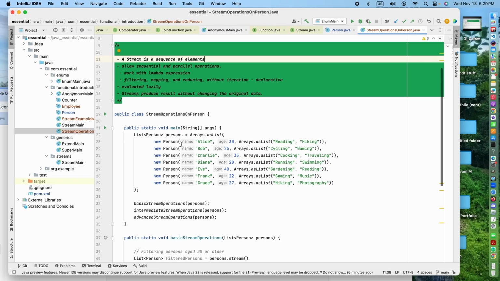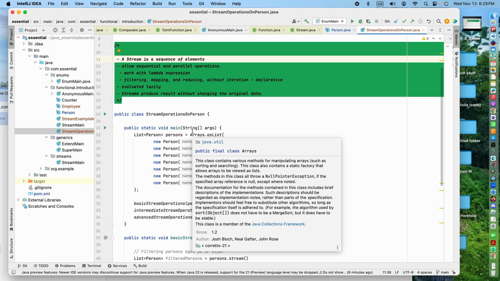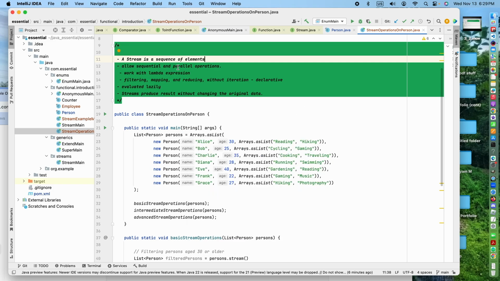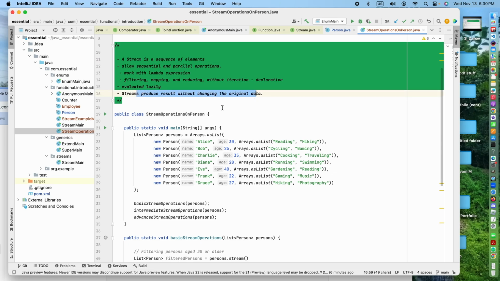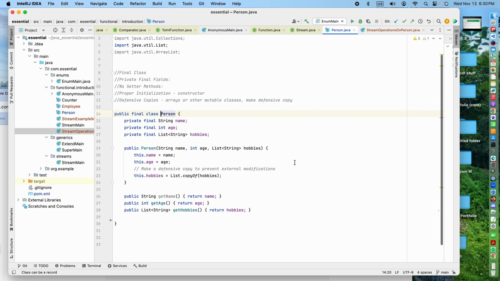I create an immutable object, because an immutable object is good for functional streams. An immutable object is not modifiable, and a stream also does not modify anything. As I mentioned, it doesn't modify the original data. It produces the result without changing the original data. Let's see the immutable object and talk a little bit about it. So this is the immutable object.